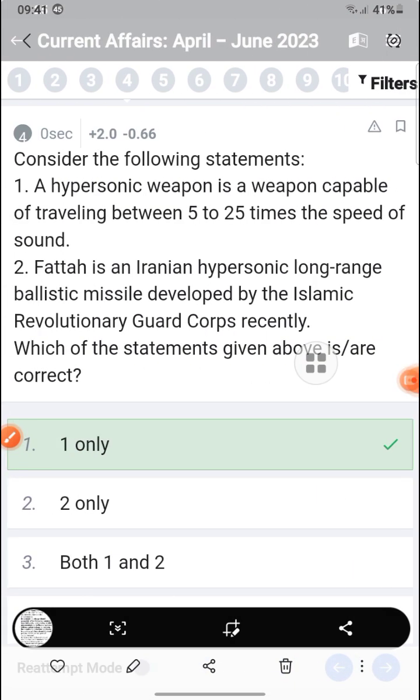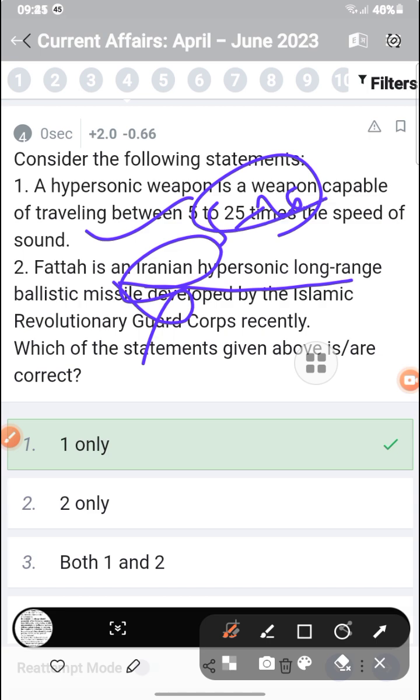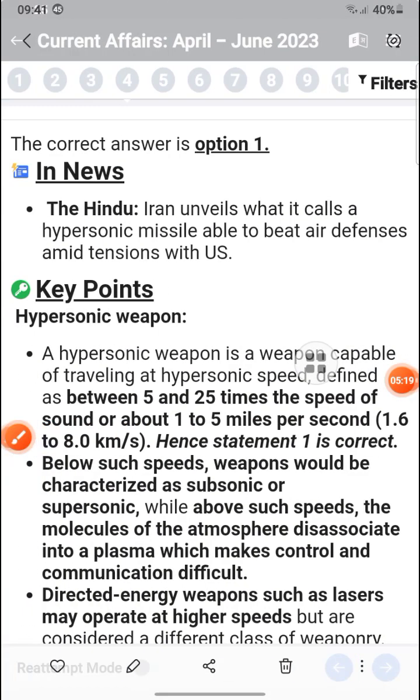Consider the statement: a hypersonic weapon is a weapon capable of traveling at 5 to 25 times the speed of sound. Fatah is an Iranian hypersonic long-range ballistic missile developed by the Islamic Revolutionary Guard Corps. So that it is not long-range is the incorrect part. Hypersonic means 5 to 25 times the speed of sound, roughly 1 to 5 miles per second, and below this